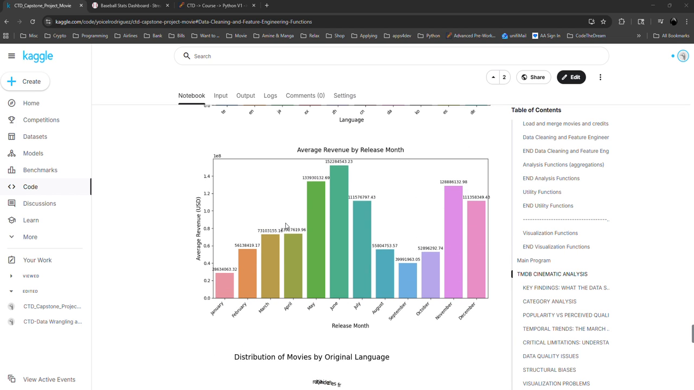This graphic, I agree with it, even when the data is not accurate. I think it's true that the summer and the holiday season at the end of the year are when movies are released, because that's when there is more public to see them.